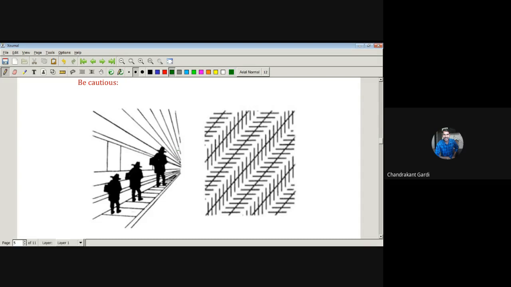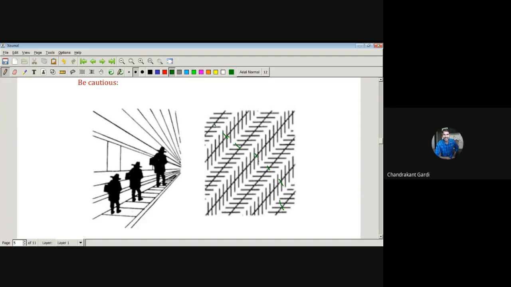But these three persons are of the same height; because of the way they are represented, it seems that this person is taller. Even in this particular graph, all these lines are parallel to each other. But the way they are represented, it seems that they are going to intersect sooner or later. But they are parallel lines. This is just the effect of illusion. So such things may happen.